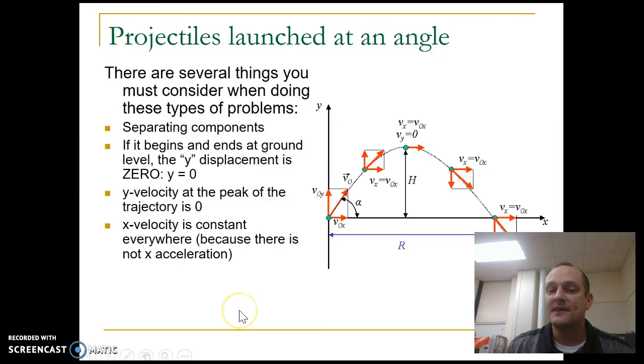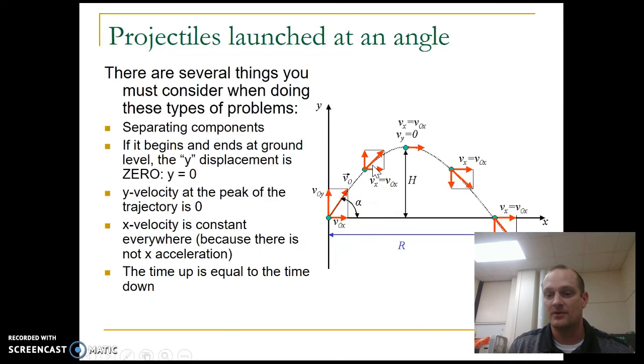The x velocity is constant everywhere because there's no x acceleration, right? This component here is the same as that component there, which is the same as that component there, there, and there. The x velocities don't change. And the time up is equal to the time down. Now this is one that may not be totally intuitive, right? But think about this. This is a symmetric parabola, right? So if it takes 2 seconds to reach the peak, it's going to take 2 seconds to reach the other end as well, right? And the total time in the air would be 4 seconds.